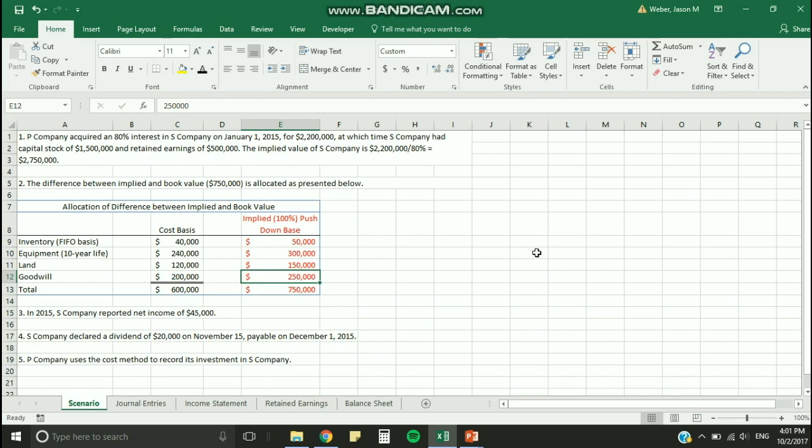The difference between the implied and the book value is allocated as presented below. Important to note here is that the values in this right column are the implied values that will be used in our pushdown entry. And we will see these values being used as we make the journal entry on the next tab.